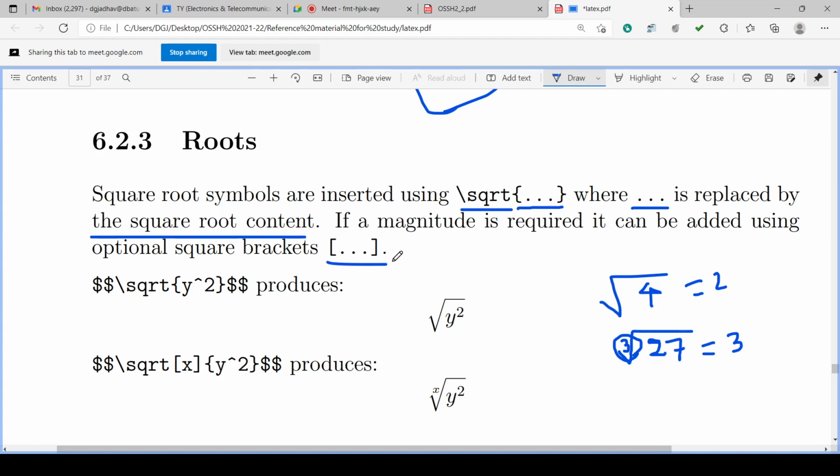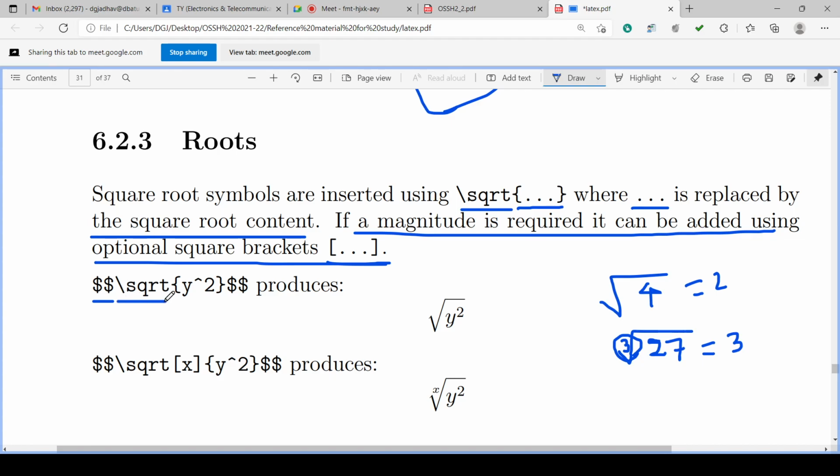If the magnitude is required, it can be added using optional square brackets. So the default square root, that is root of, is written like this: double dollar math mode started for a separate line, not new line, separate line.